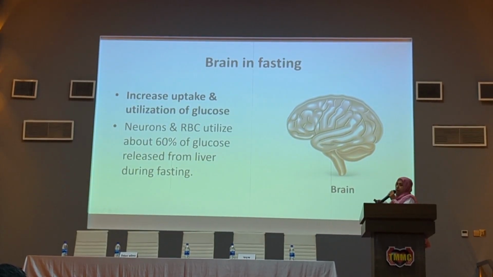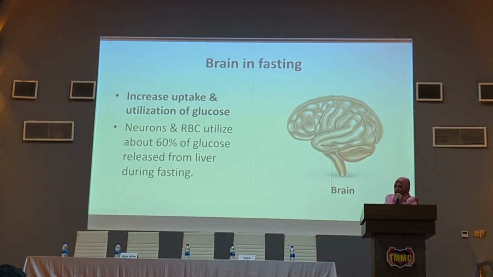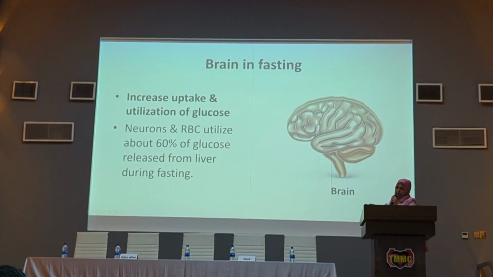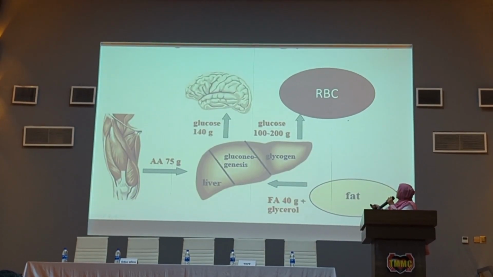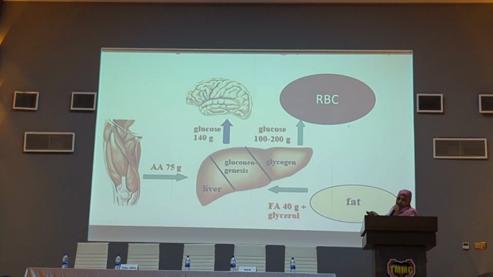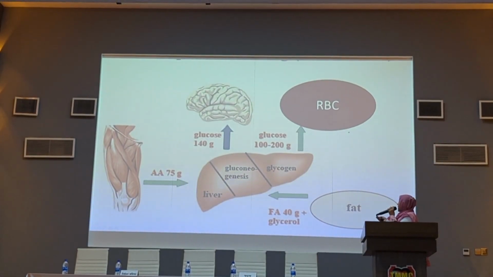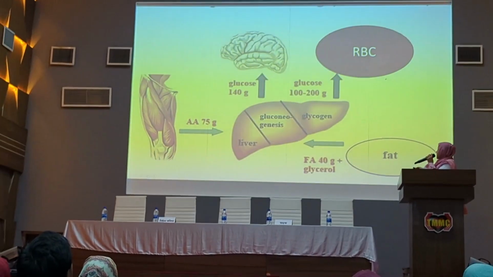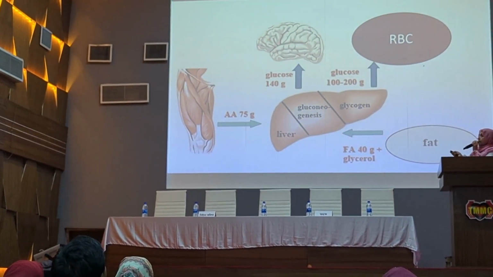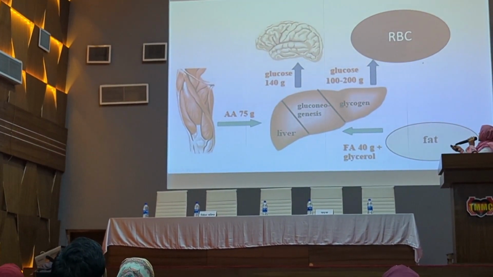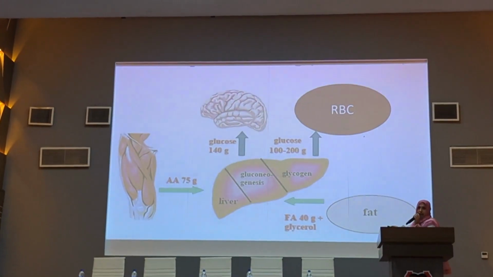Then what is happening in fasting in the brain? In the brain, there is increased utilization of glucose, and this glucose is provided by the liver by glycogenolysis and gluconeogenesis, and this glucose is utilized by the brain and RBC.